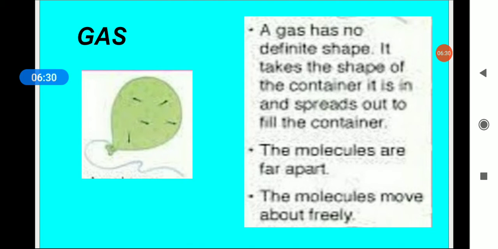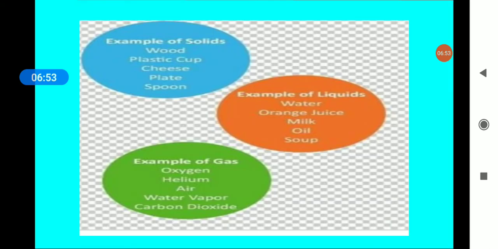There is hardly any force of attraction between the molecules, and so there is a lot of space between them, which helps the gas to move easily in any direction. So you can say gas has no fixed shape, size or volume. These are the examples of solid, liquid and gas.